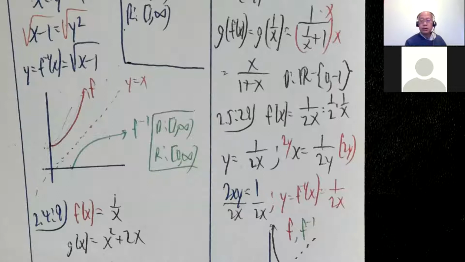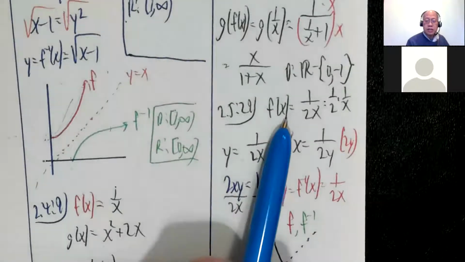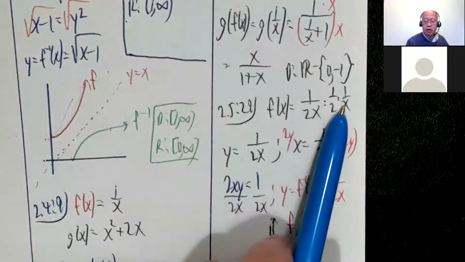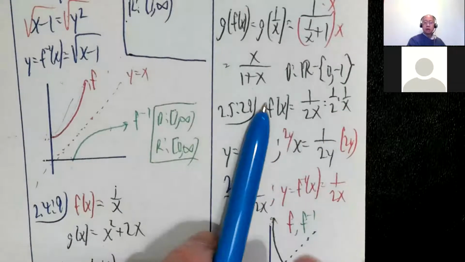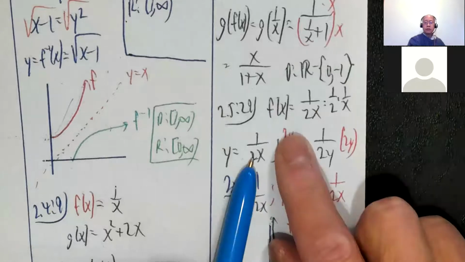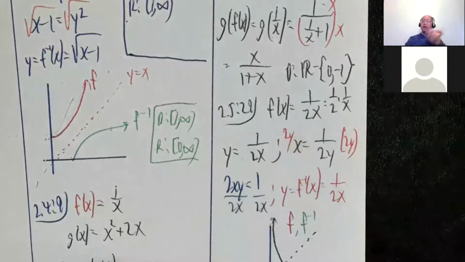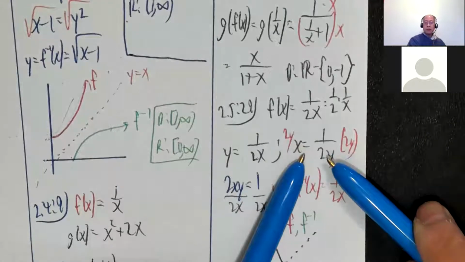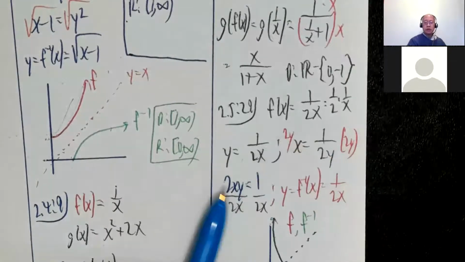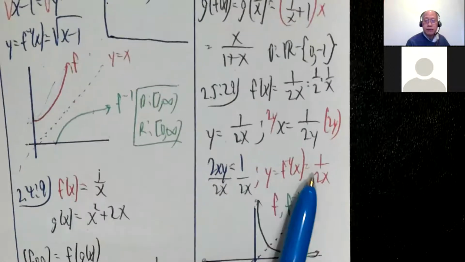Okay, let's see, 2.529. We had already talked about that, I think, but f of x equals 1 over 2x is half times 1 over x. Find the inverse. Let's call it y. y equals 1 over 2x. To find the inverse, we switch around x and y. x equals 1 over 2y. Multiply both sides by 2y. 2xy equals 1. Divide by 2x. So y equals f inverse of x is 1 over 2x. And yes, it happens to be the same as the original.